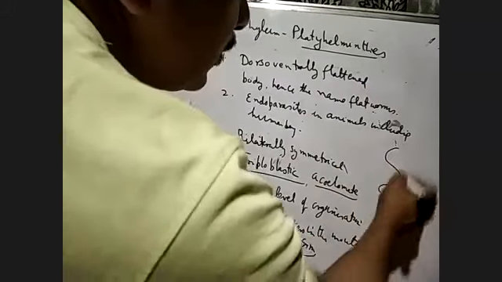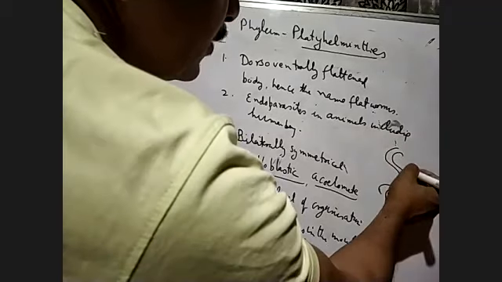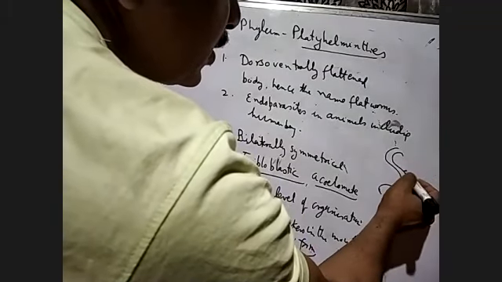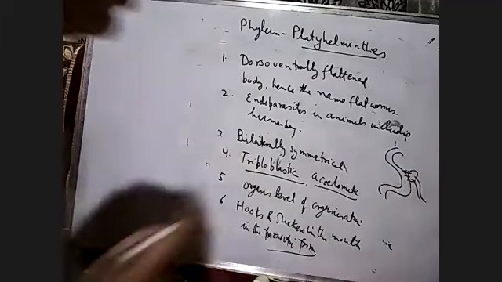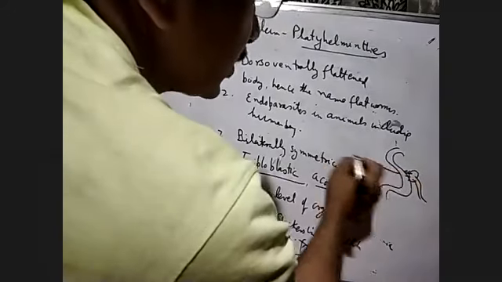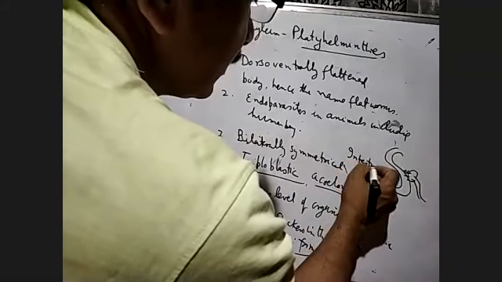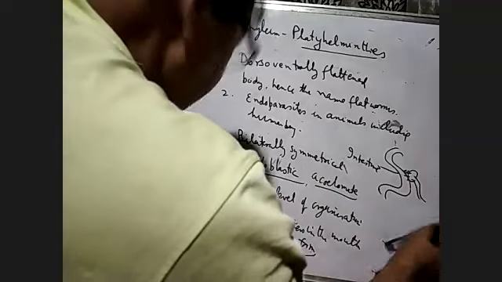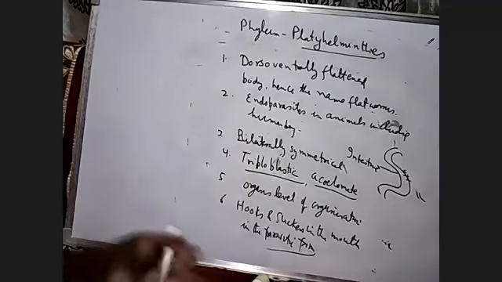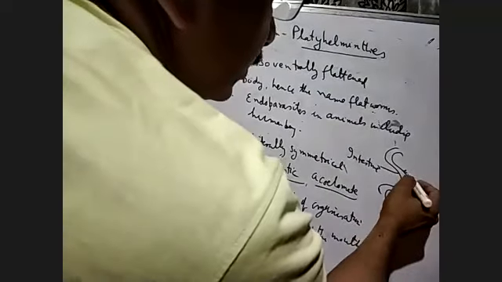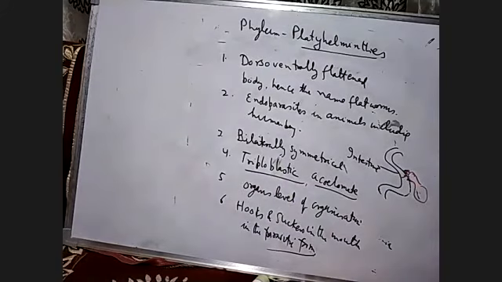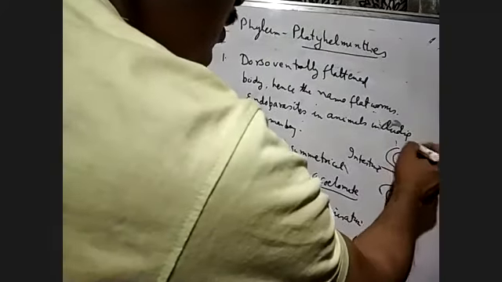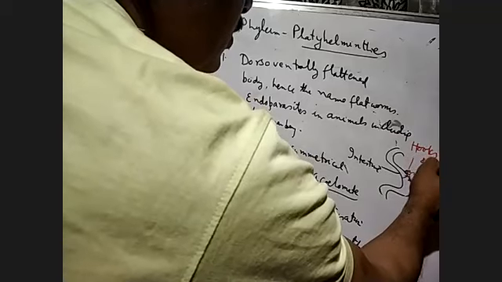Suppose this is the human intestine. Here, with the hooks and suckers, they will remain attached. If you draw them, this is the worm, and they can attach here with the hooks and suckers like that. So that's why the hooks and suckers are there.